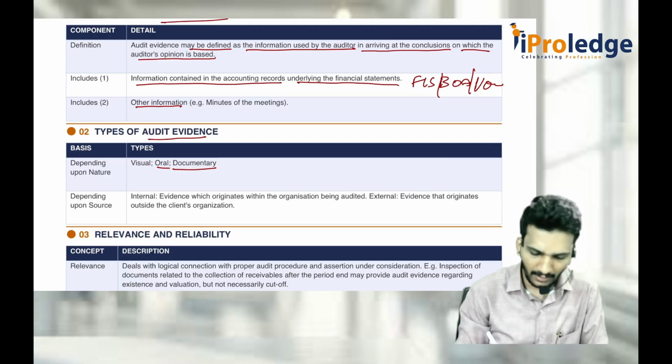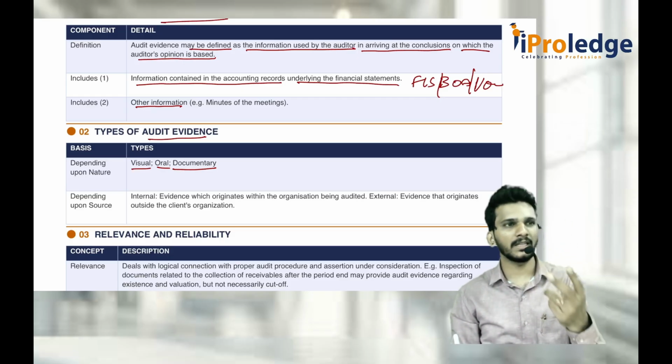In that case, there is a documentary. What is visual evidence? You are trying to see that.